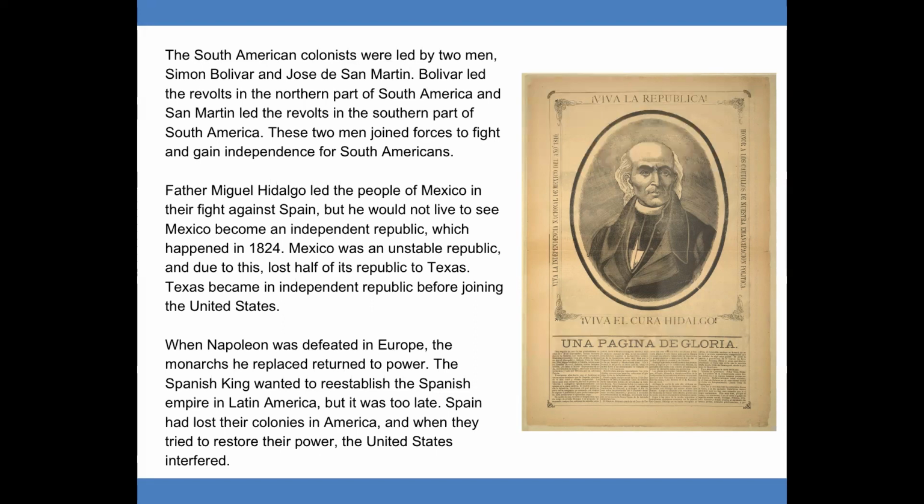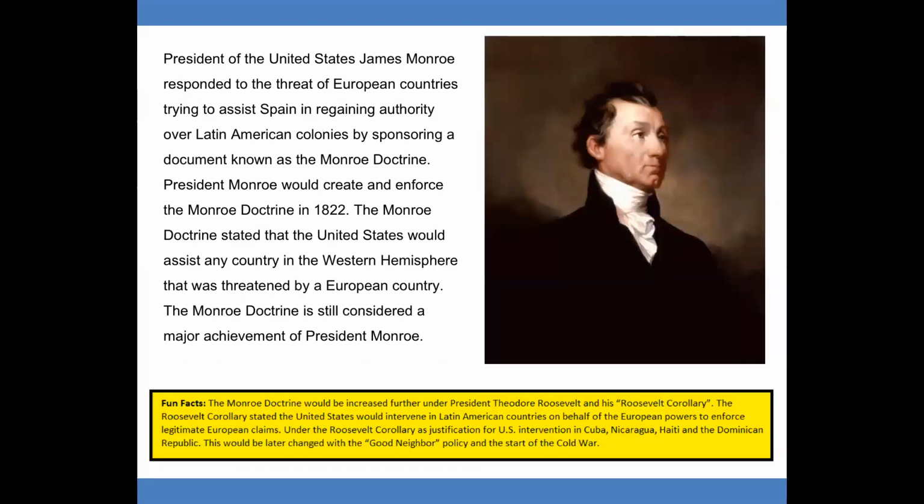When Napoleon was defeated in Europe, the monarchs he replaced returned to power. The Spanish king wanted to reestablish the Spanish Empire in Latin America, but it was too late. Spain had lost their colonies in America, and when they tried to restore their power, the United States interfered. President of the United States, James Monroe, responded to the threat of European countries trying to assist Spain in regaining